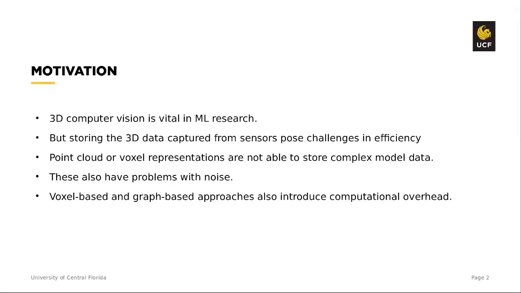3D computer vision is vital in machine learning research with many recent advancements in semantic segmentation, pose estimation, autonomous systems, etc. But storing the 3D data captured from sensors in point cloud and voxel representation poses challenges in efficiency. Point cloud or voxel representations are not able to store the complex and deformable shapes of objects. These also have problems separating input noise from actual values. Voxel-based CNNs and graph-based approaches also introduce complexities and computational overhead when transforming into structural formats.